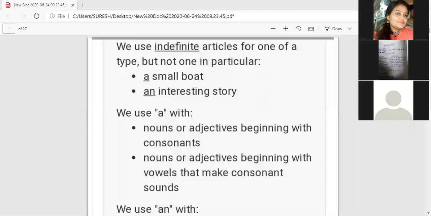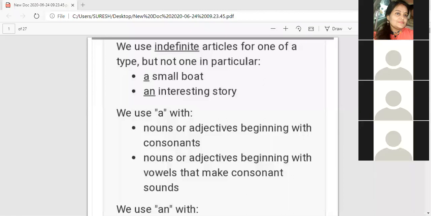But if it is followed with some noun, like small boat, then we will write a small boat because boat is limited, it is singular. Just like this, if we are given interesting, we don't have to write an just before that. When a story or any noun follows, then we will use an interesting story. Again here, we use a with nouns or adjectives beginning with consonants.